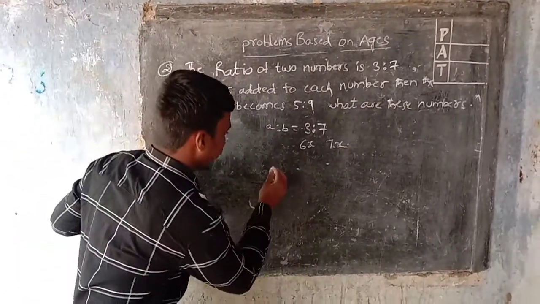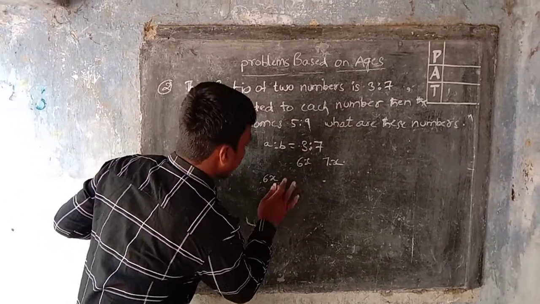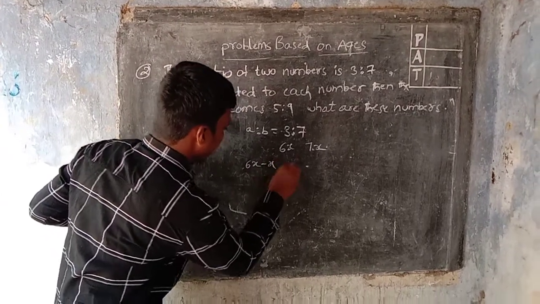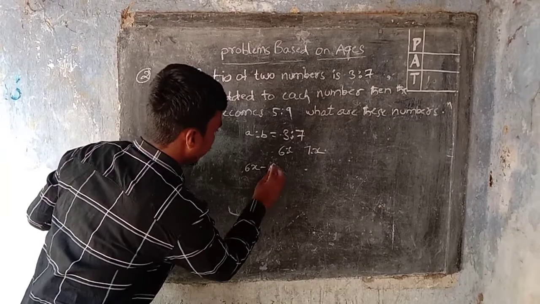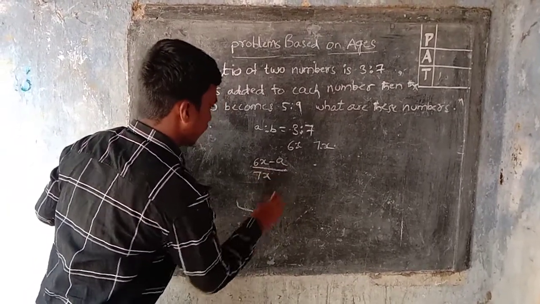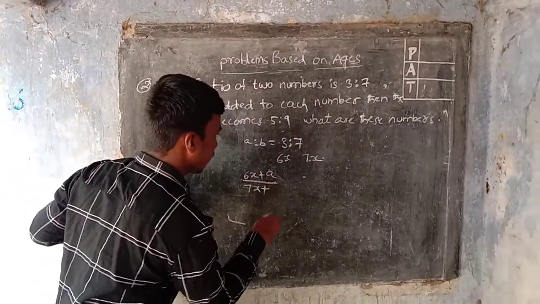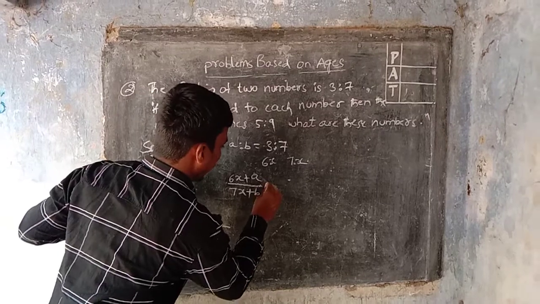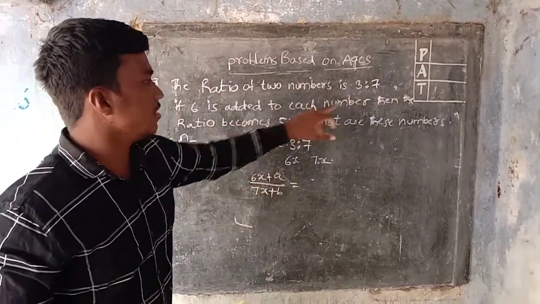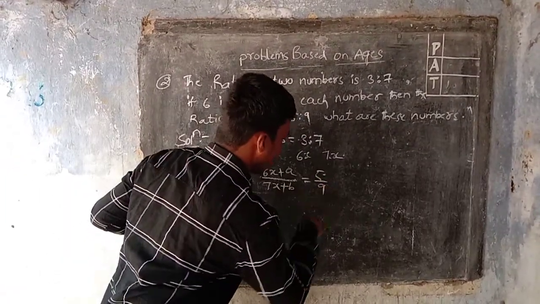That is, 3x plus a divided by 7x plus b. Here we added, so plus, and it is equal to 5 divided by 9, since if 6 is added to each number, then the ratio becomes 5:9.